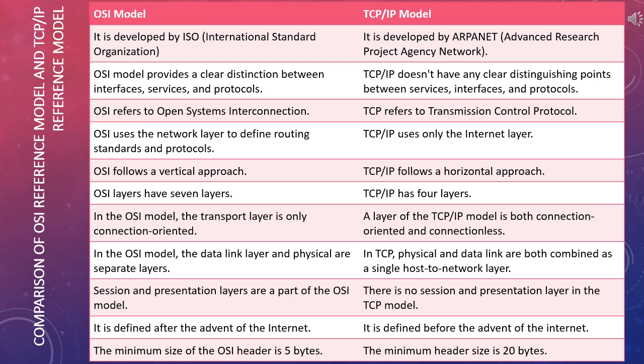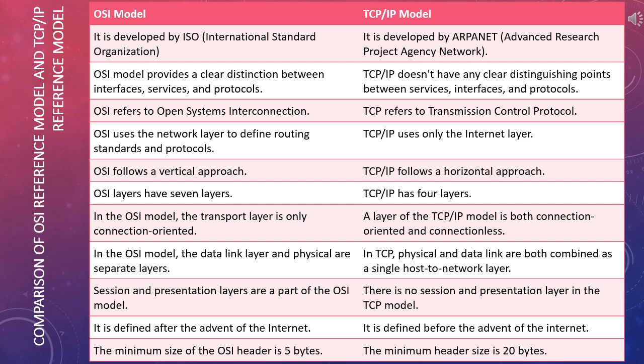OSI refers to Open System Interconnection. TCP refers to Transmission Control Protocol. OSI uses the network layer to define routing standards and protocols. On the other hand, TCP/IP uses only the internet layer. OSI follows a vertical approach.